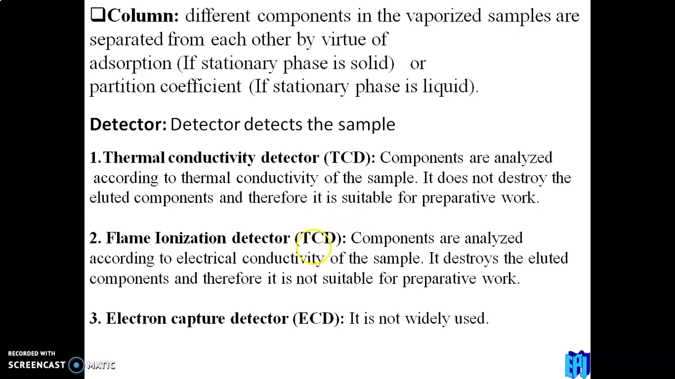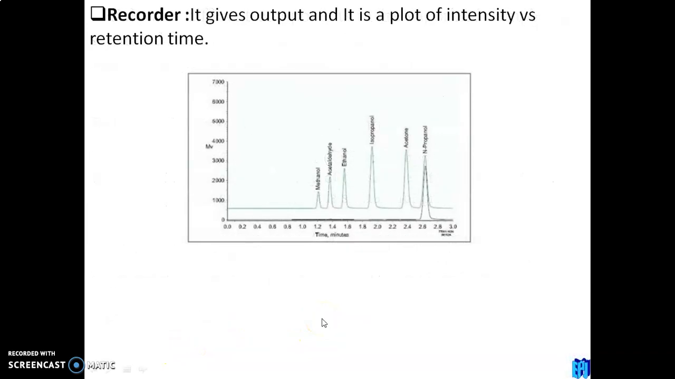They can be used again. The next one, FID, means flame ionization detector. Components are analyzed according to the electrical conductivity of the matter. It destroys the eluent components, therefore it cannot be used for preparative work. The next one is the electron capture detector. It is not widely used, so we won't discuss it.